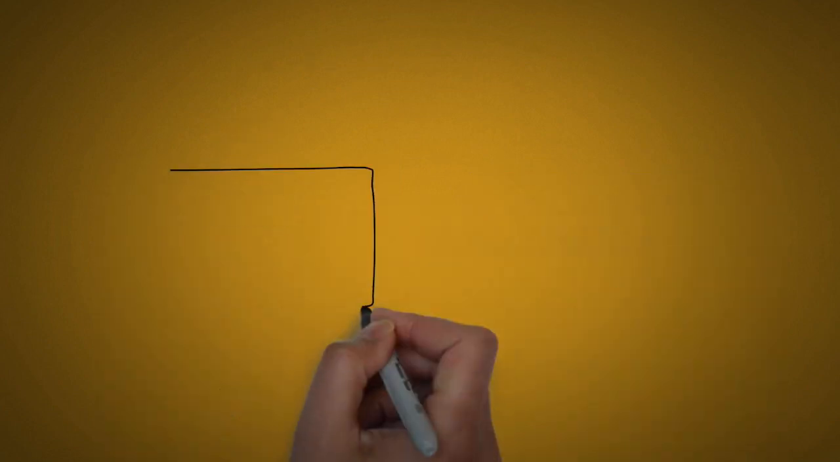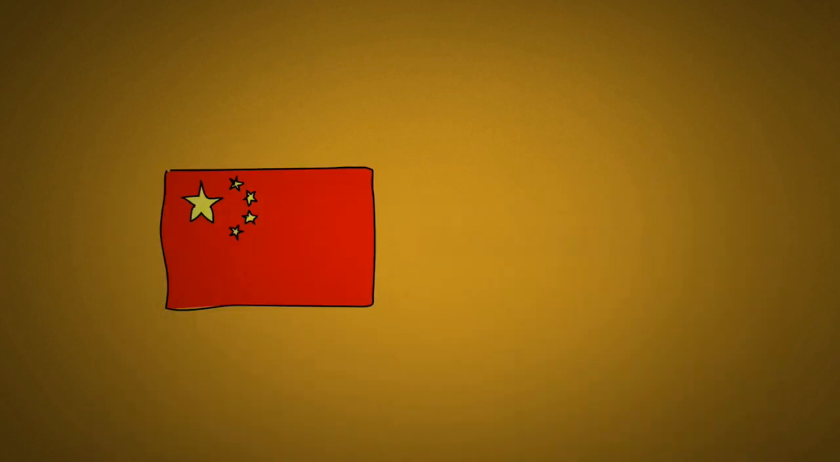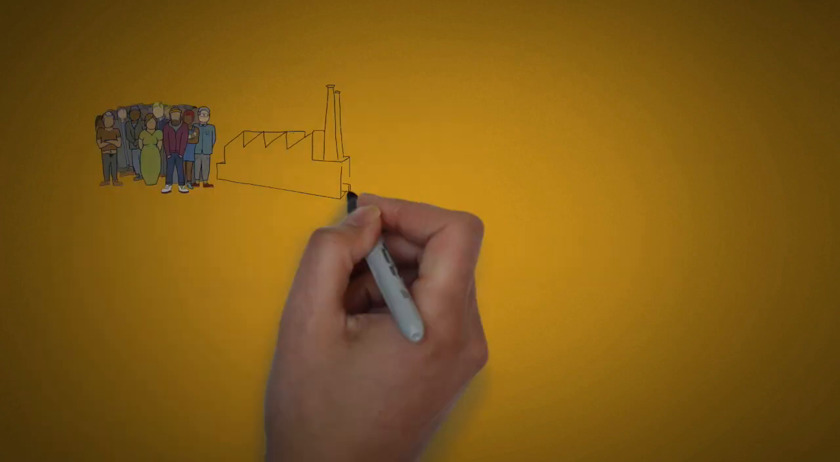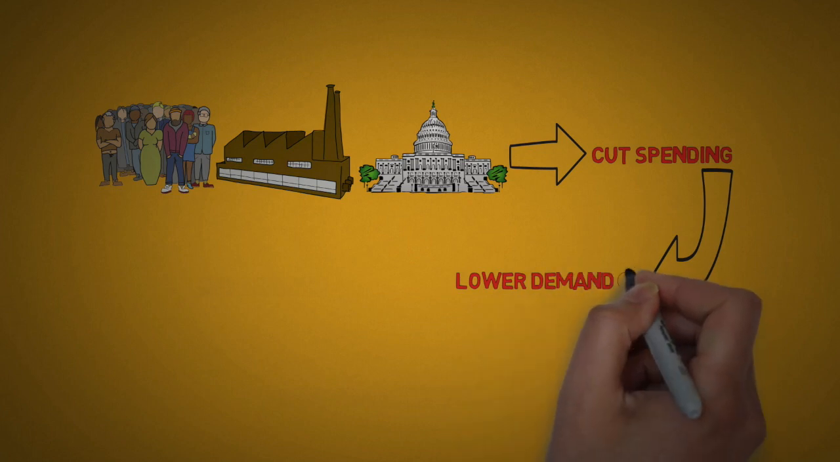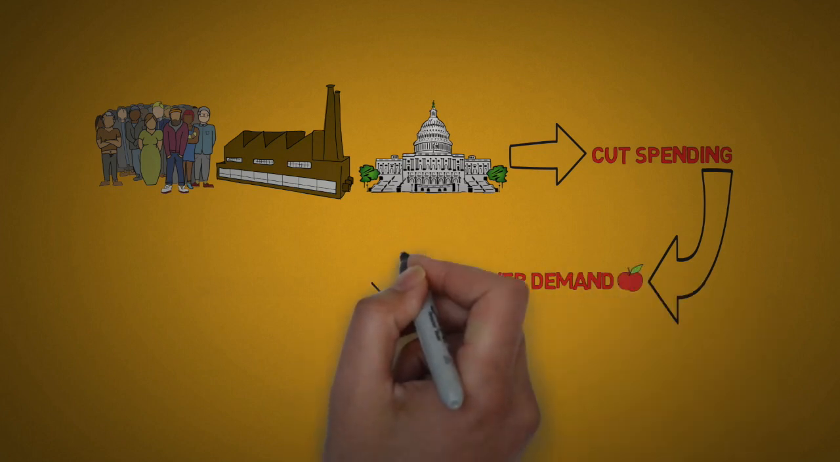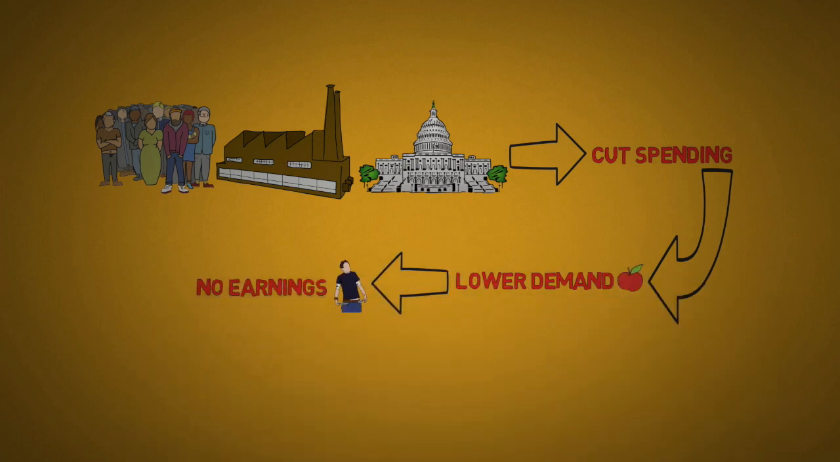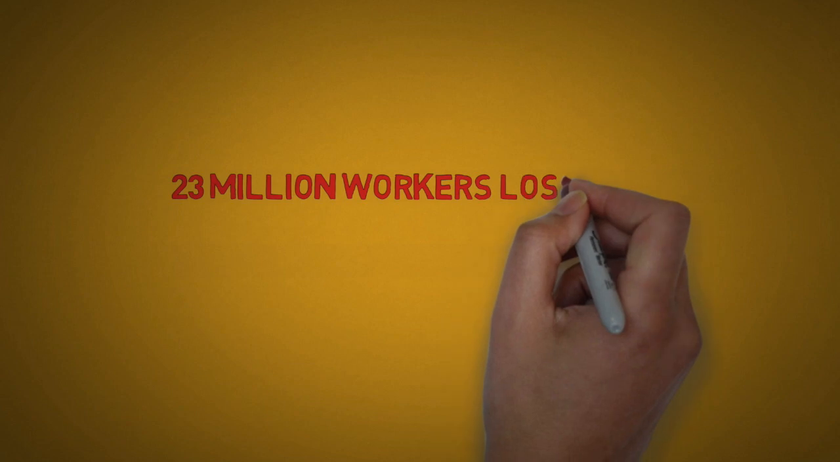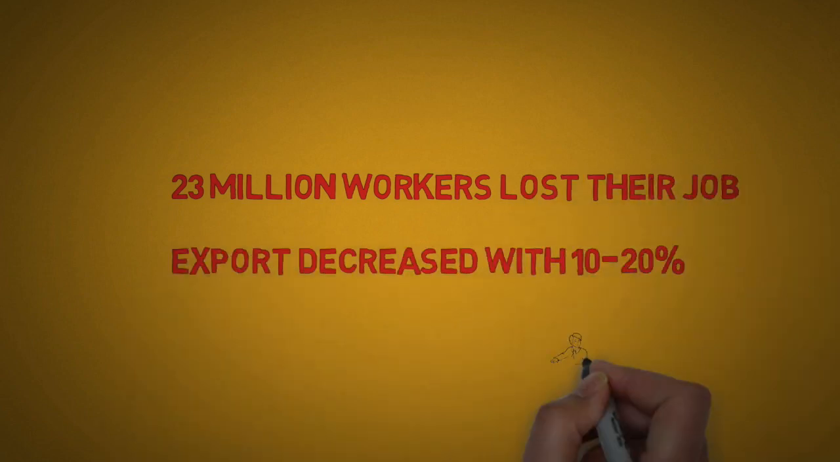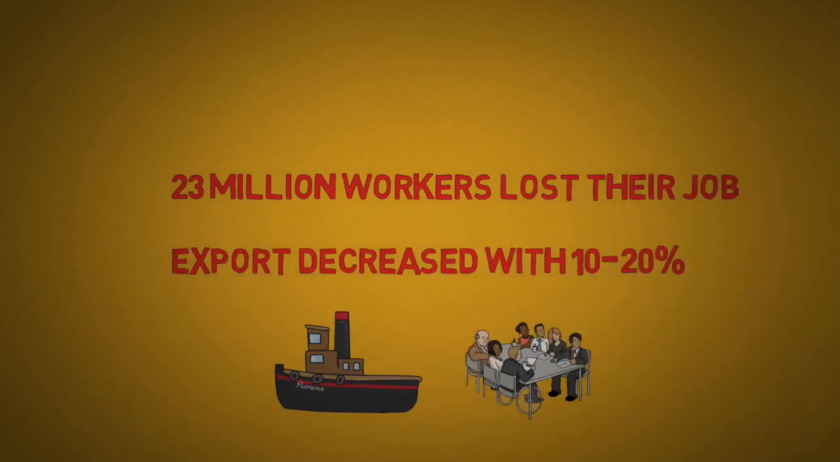To understand why, the economic growth in China has for decades originated from low-cost export. And when the crisis came, people, companies and governments all over the world cut their spending, which obviously led to lower demand for goods and services from China. By that, the Chinese companies weren't earning anything, so instead they cut their expenditures by firing workers to keep businesses running. Just after the crash, 23 million workers lost their job, considering the Chinese export decreased by 10 to 20%.